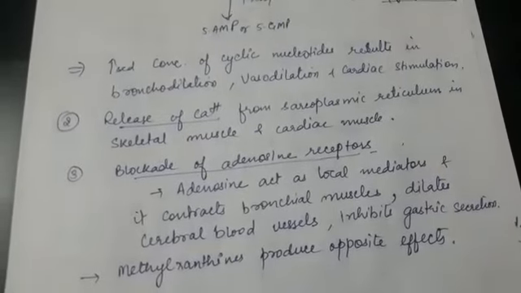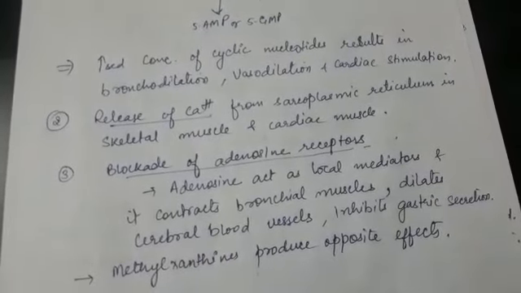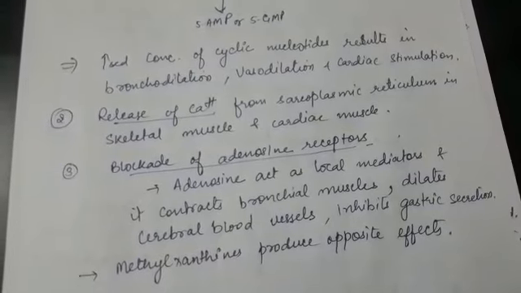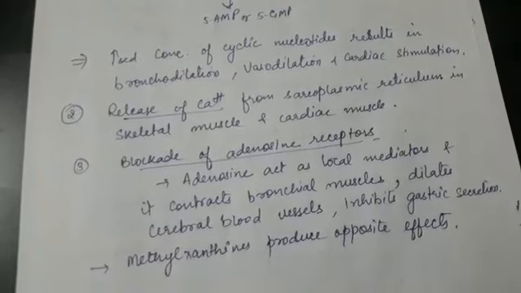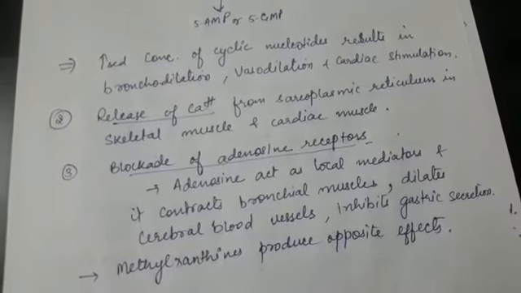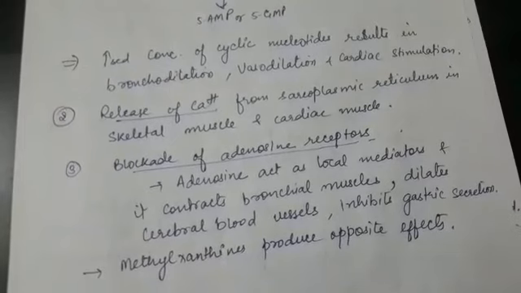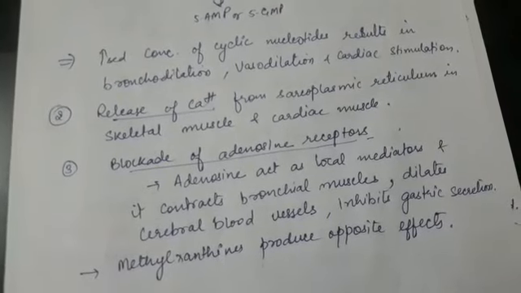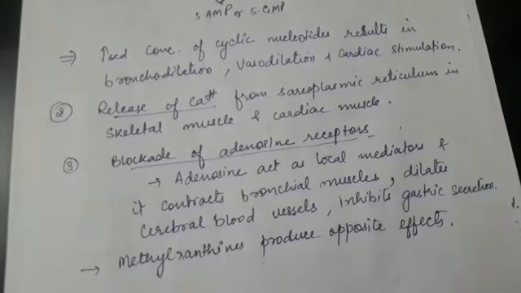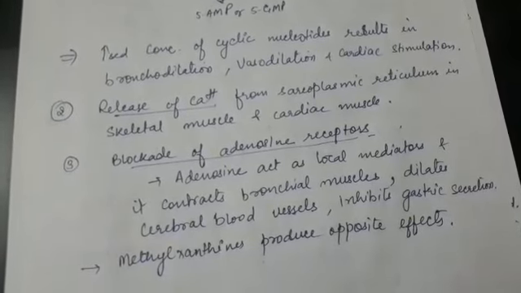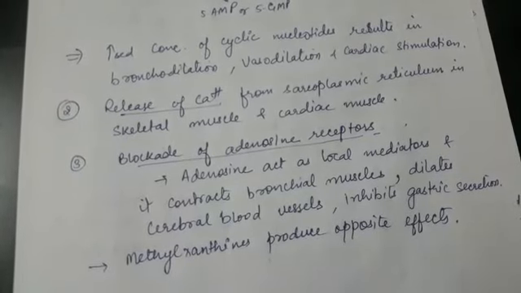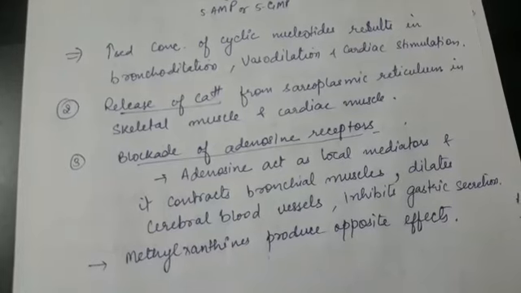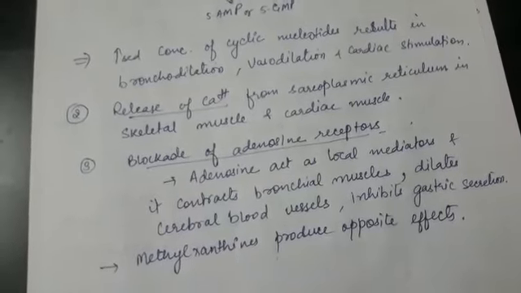The third mechanism is the blockage of the adenosine receptors. Adenosine acts as a local mediator. Adenosine contracts bronchial muscles, dilates the cerebral blood vessels, and inhibits gastric secretion. These are the effects of adenosine. So methylxanthines can block the adenosine receptors. It means that methylxanthines can produce the opposite effects to those of adenosine. Adenosine contracts the bronchial muscle, so methylxanthines will produce bronchodilation by this mechanism also.